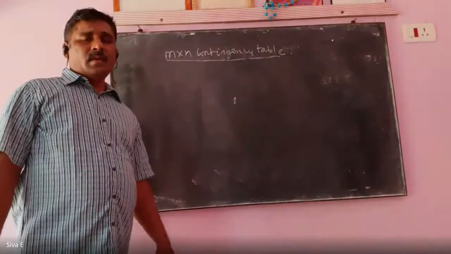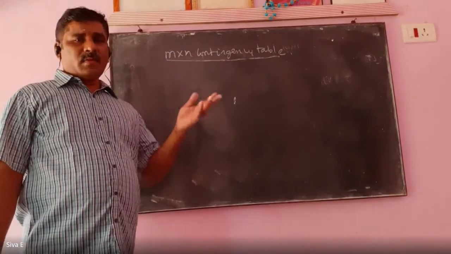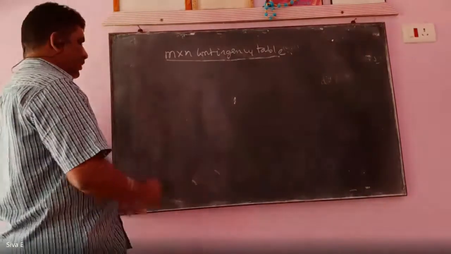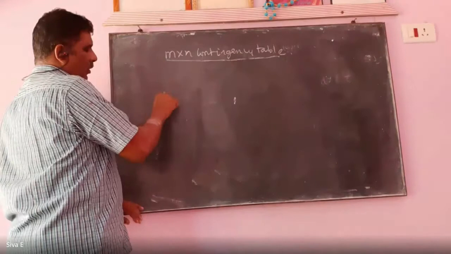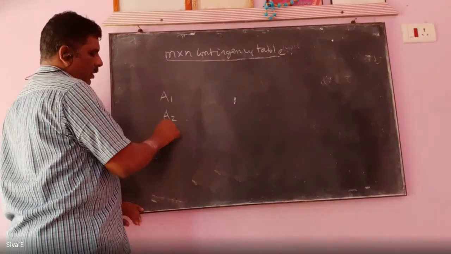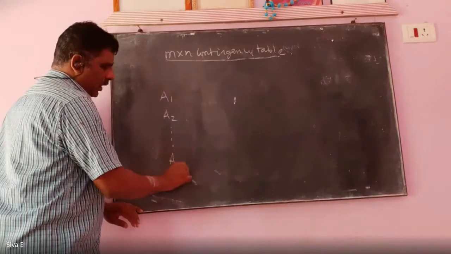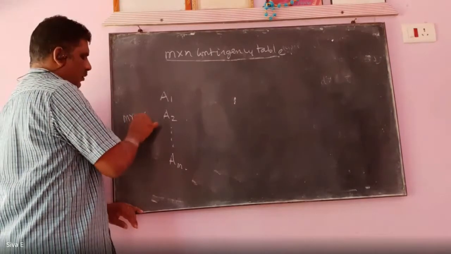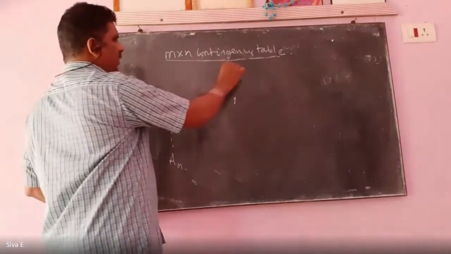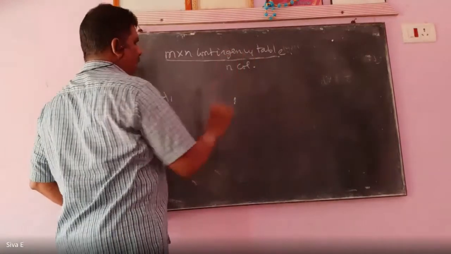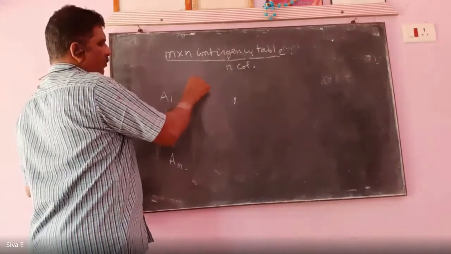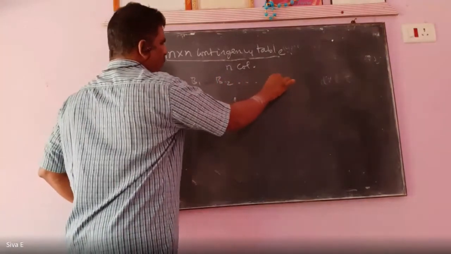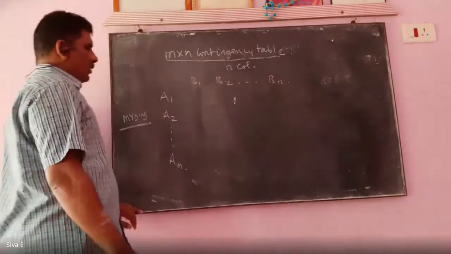So here, how many rows are there? M rows. How many columns? N columns. A1, A2, AM, so M rows here. And N columns, B1, B2, Bn.